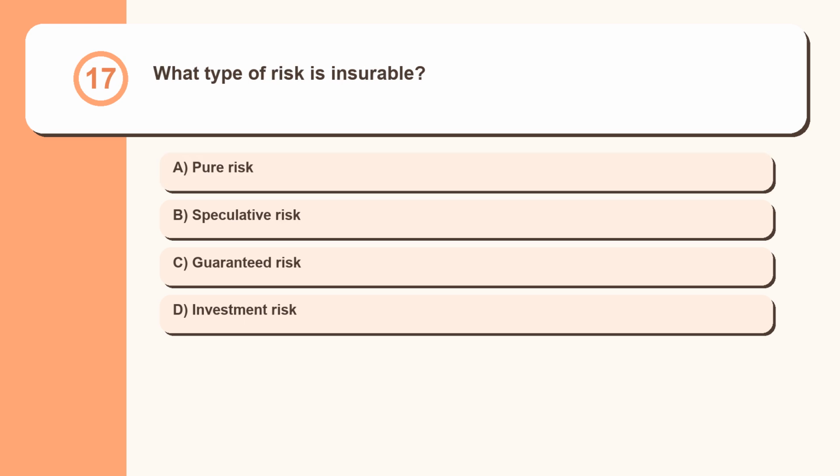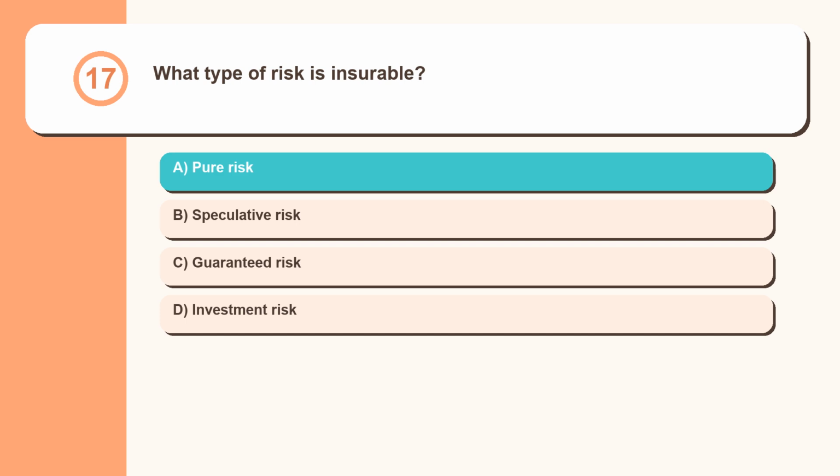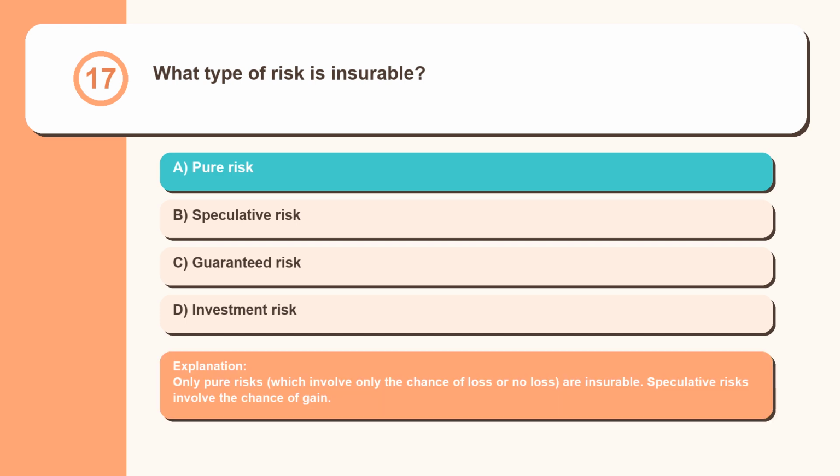Question 17. What type of risk is insurable? Pure risk, speculative risk, guaranteed risk, investment risk. Only pure risks, which involve only the chance of loss or no loss, are insurable. Speculative risks involve the chance of gain.